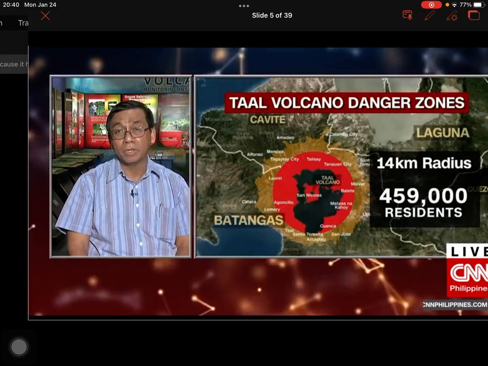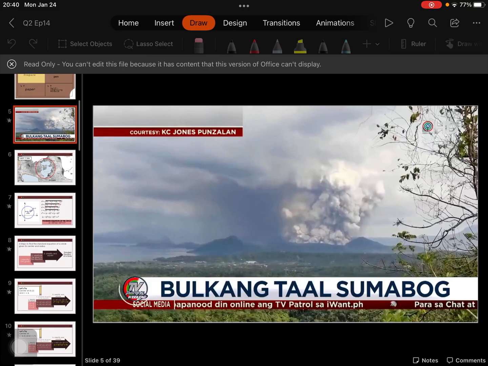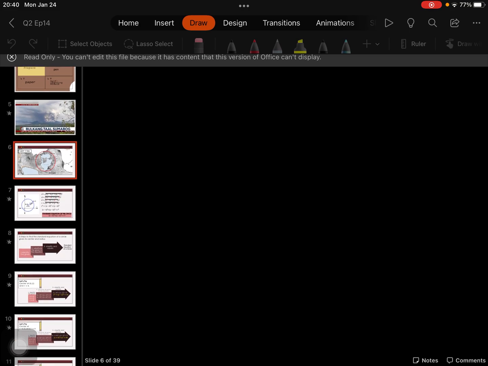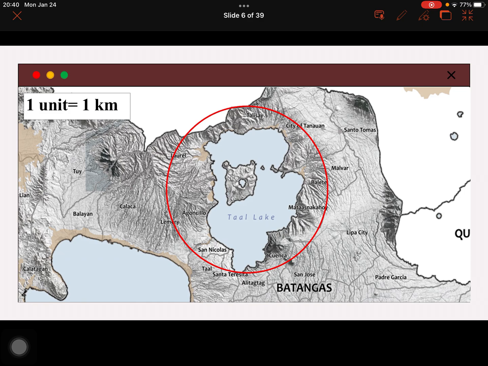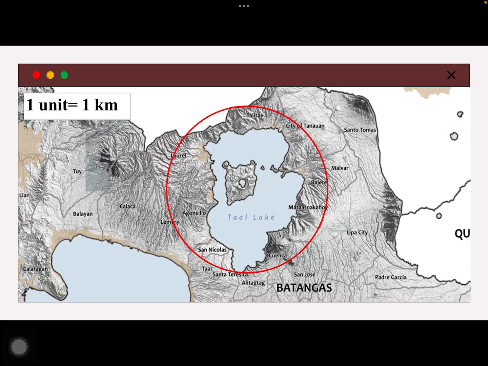So, let me just close this again. And let's try to go over this. Yan. So, eto siya ha. I plotted this, so it's somewhat 1 unit is equal to 1 kilometer.